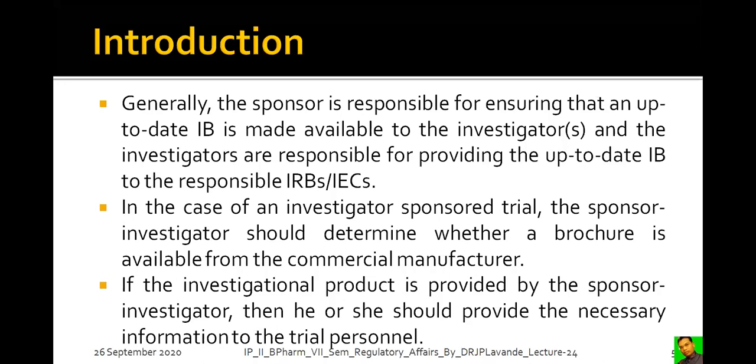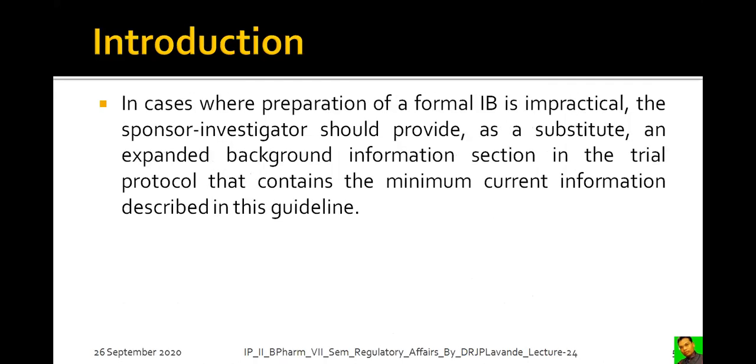In the case of an investigator-sponsored trial, the sponsor investigator should determine whether a brochure is available from the commercial manufacturer. If the investigator is sponsoring the trial, then it is their decision whether to follow the available commercial manufacturer brochure or to go for preparation of their own. If the investigational product is provided by the sponsor investigator, then he or she should provide all the necessary information to the trial personnel.